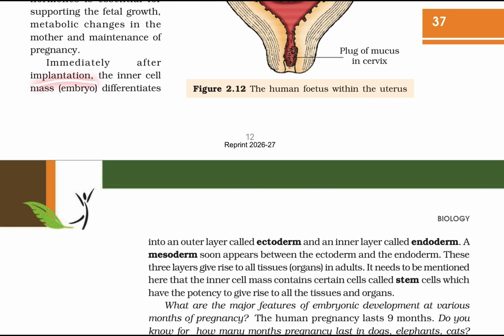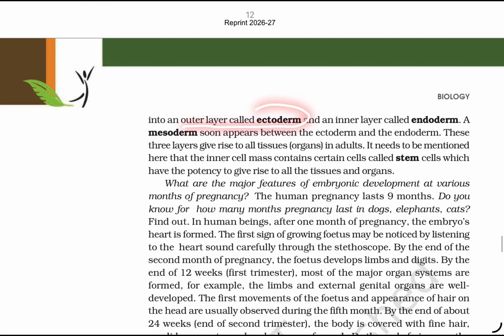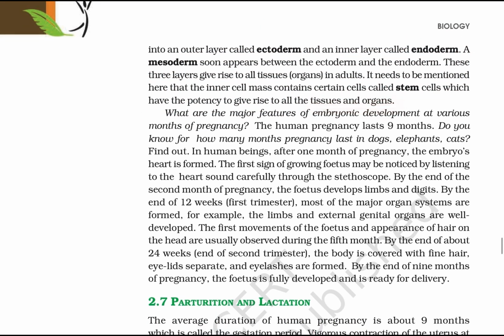Immediately after implantation, the inner cell mass differentiates into an outer layer called the ectoderm and an inner layer called the endoderm, and the mesoderm appears between the ectoderm and endoderm. These three layers give rise to all the tissues and organs in the adult. It is indeed important that the inner cell mass contains certain cells called stem cells, which have the potency to give rise to all the tissues and organs.